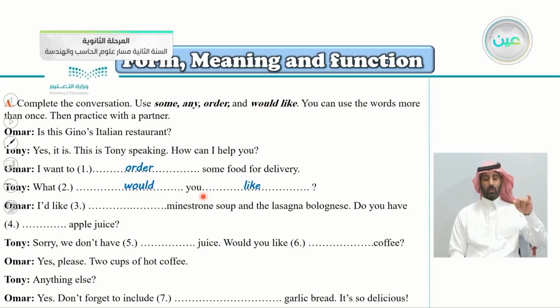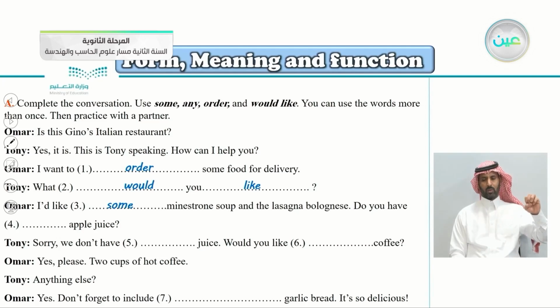I'd like, so what do we put here, number 3? I'd like minestrone soup and the lasagna bolognese. So what do we say here? Very good. I'd like some, because this is an affirmative sentence here. I'd like some minestrone soup and the lasagna bolognese.